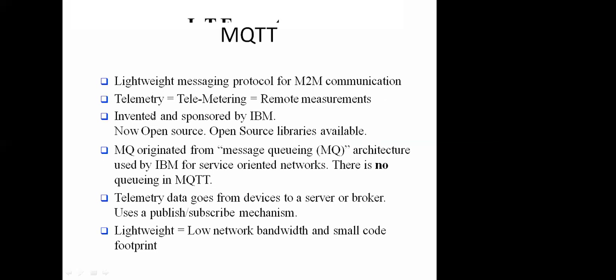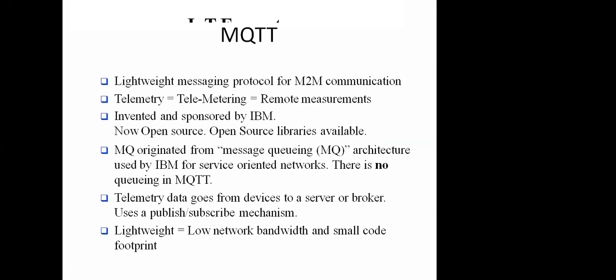Telemetry means telemetering or remote measurement. The MQTT protocol was developed by IBM as a sponsored project, and now it's part of the open source community, so it's an open source library. The term MQ originated from message queuing, which was the architecture of IBM systems.